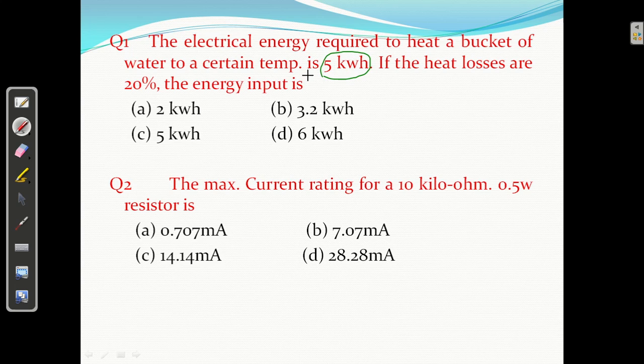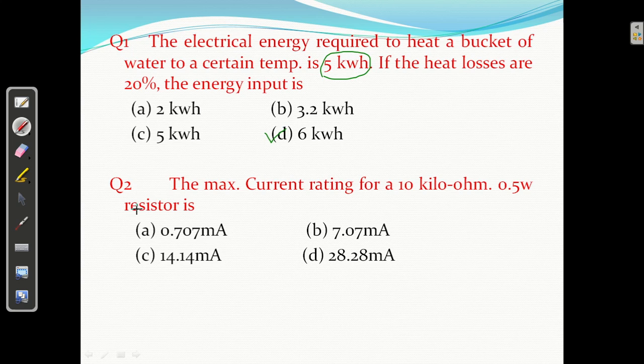That is the actual heat energy required. If the heat lost is 20%, what is the energy input? Now, 20% of 5 is 1 kilowatt hour, right? So the energy input is 6 kilowatt hours. The D answer is correct.